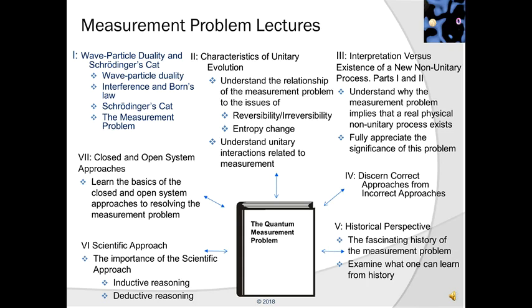In our 4th lecture, we will discern correct approaches from incorrect approaches. In our 5th, we will discuss from a historical perspective the measurement problem and examine what one can learn from history. In our 6th video, Scientific Approach, the importance of the scientific approach will be discussed in terms of inductive versus deductive reasoning. And in our 7th and final video, we will present on closed and open system approaches, where you will learn the basics of the closed and open system approaches to resolving the measurement problem.